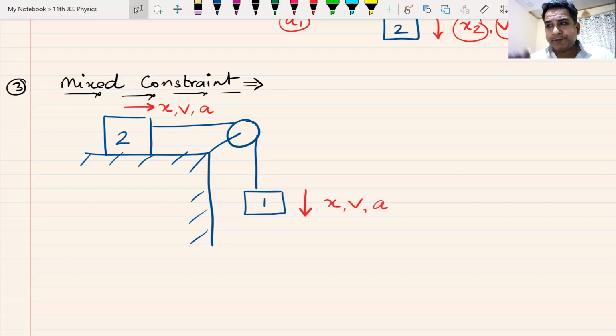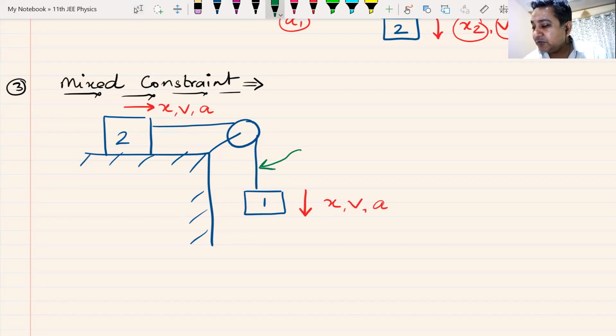Thinking time over. Anyone? Why do I call it a mixed constraint? What do you mean by mixed constraint? Yes, Hannah, that is correct. Two constraints are present here. Two types of constraint. We have done this question without naming this constraint, and still there were two constraints present. And as Hannah says, there are two constraints. Vahini is also saying the same thing.